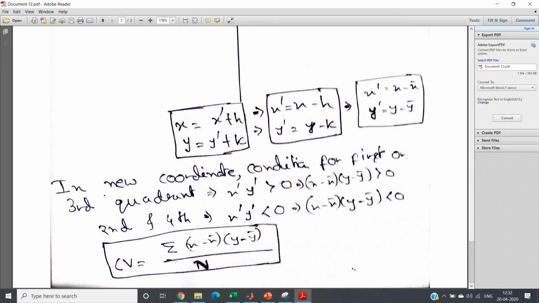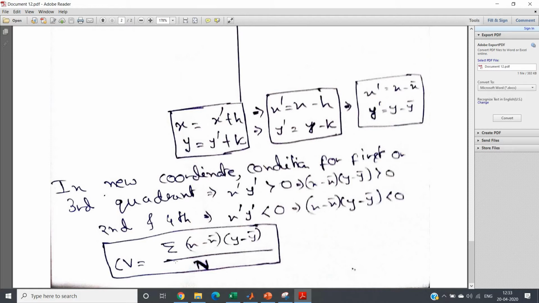But this should not happen. Whenever covariance is giving us the idea of how one particular variable is dependent with respect to the other variable, then whatever the scale factor may be, we should get the same idea that okay, this particular variable is related to this particular variable by this much amount. Whenever we are doing scaling, if the factor is more than 1, covariance is increasing. If the scale factor is less than 1, covariance is decreasing. Now this should not happen.